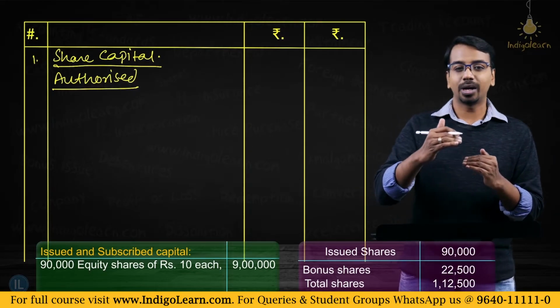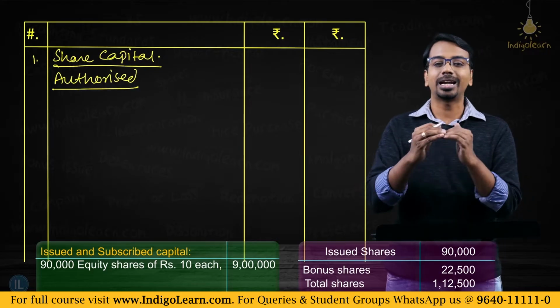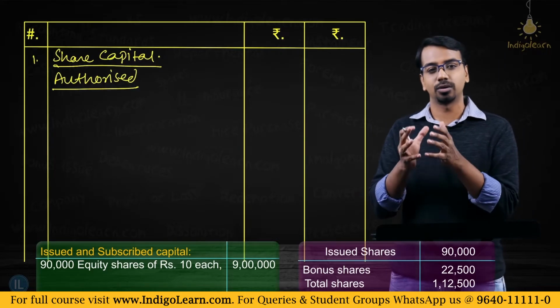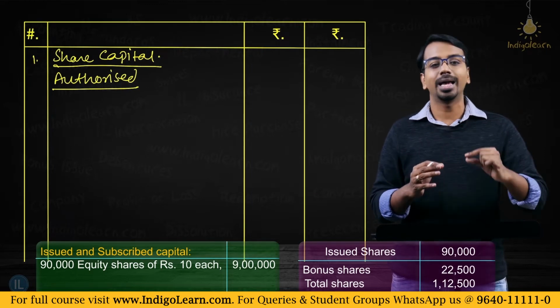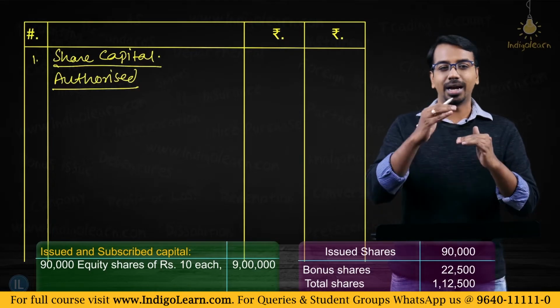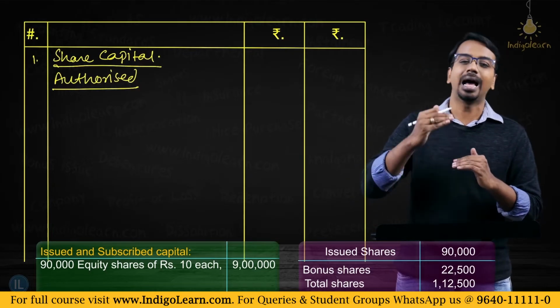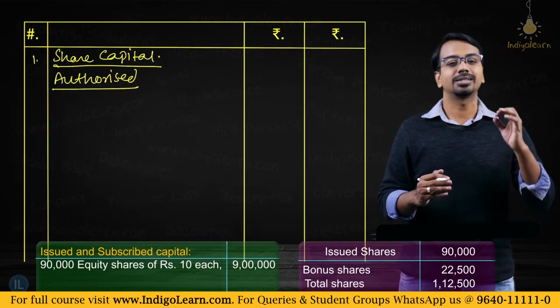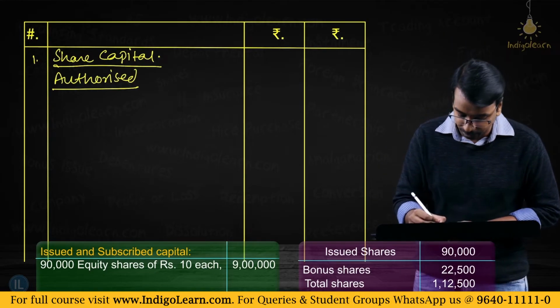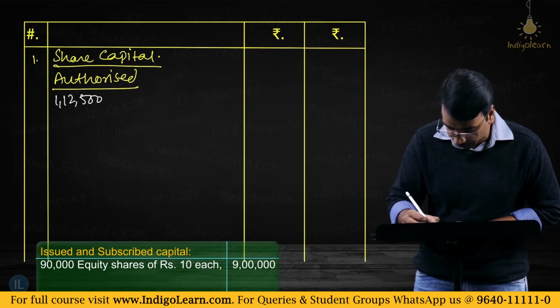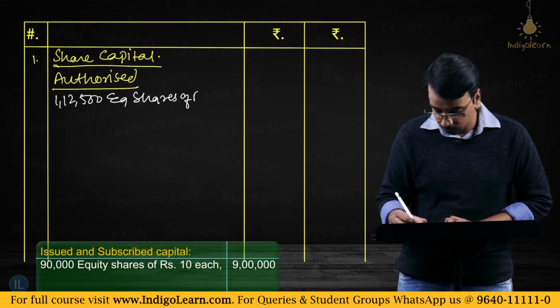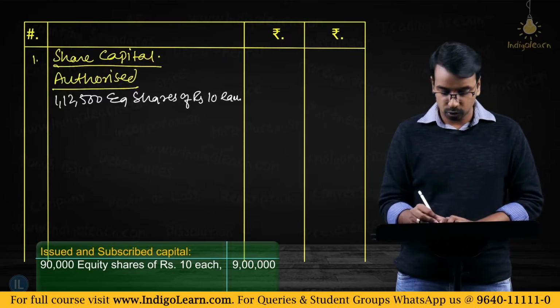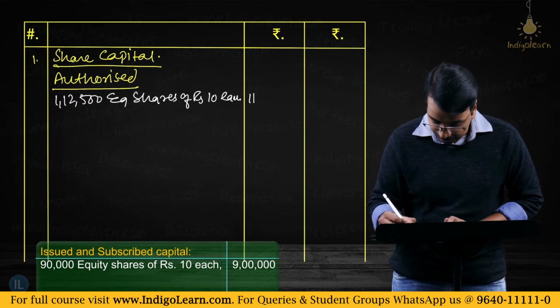Now what is the authorized capital required? Issued capital is 1,12,500 shares, right? 90,000 of the original shares and 22,500 of the bonus issue. So you need authorized capital to be at 1,12,500. If that is the case, it is sufficient. You can have an amount even higher than that, but 1,12,500 is the basic minimum that you need. So authorized capital 1,12,500 equity shares of rupees 10 each. So 1,12,500 into 10 makes it